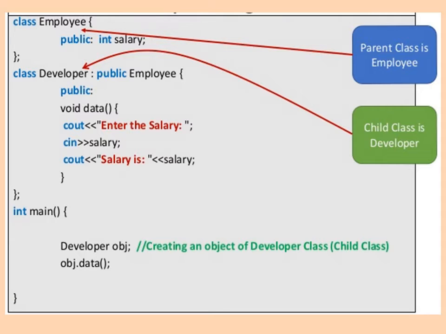Now in the main function, developer obj, that is, we are creating the object of the developer. When we are using inheritance, we create the object of the derived class or the child class. Then by using that object, obj.data, we access the member function of that class. So in this example employee is the parent class and developer is the child class, and we create the object of the child class through which we access the function.